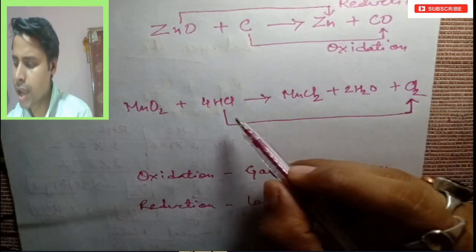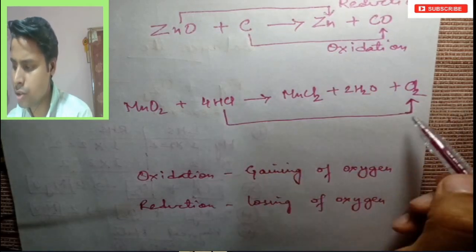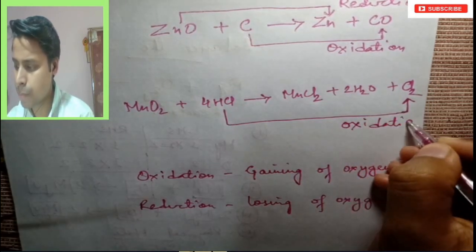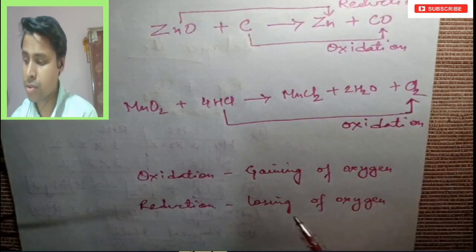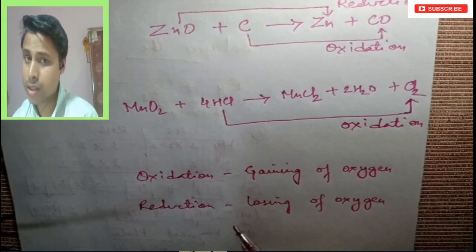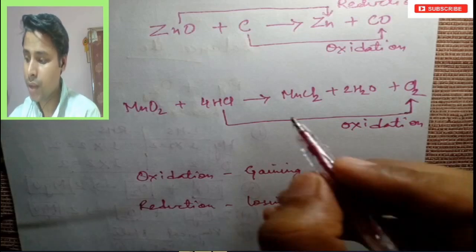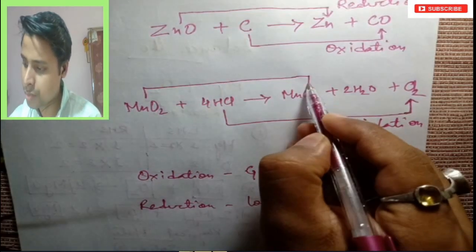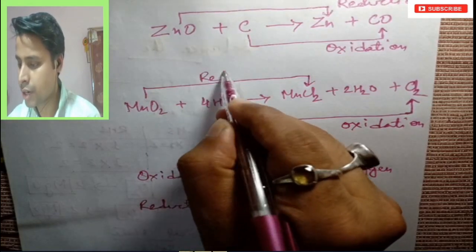Because hydrogen is getting removed from here, we call this process oxidation. Here the manganese oxide has oxygen and it is releasing the oxygen and forming manganese chloride, that's why it is called reduction, right?